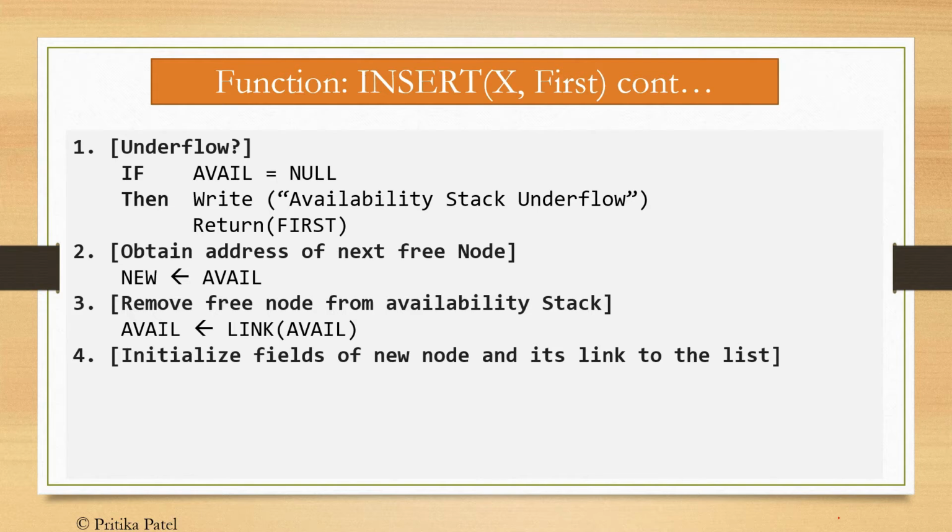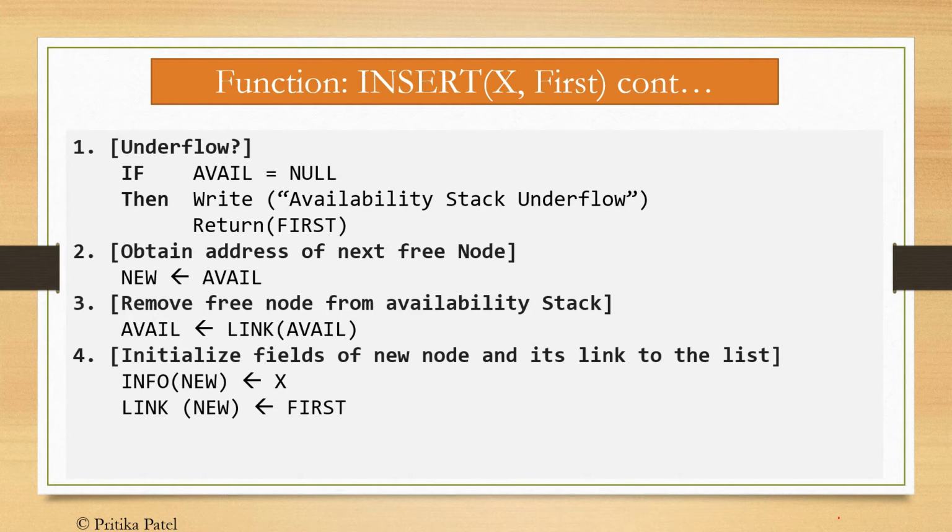Step number 4, initialize the fields of the new node and link it to the list. Now we have to initialize the new node with the link part and data part. In the data part we have to insert the element X, and in the link part we have to assign the address of the next node. So X is assigned to the info part of NEW. That means here X is given to the info part of the new node. Then next, FIRST is assigned to the link of the new node.